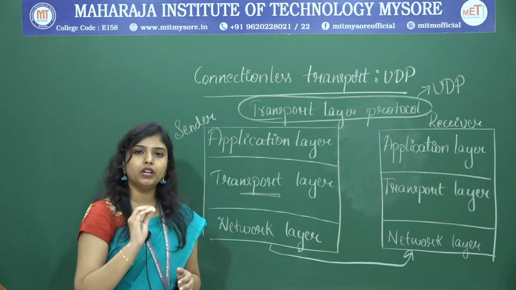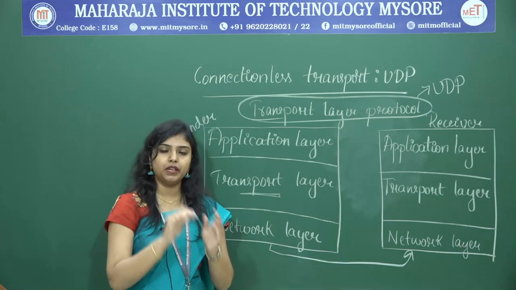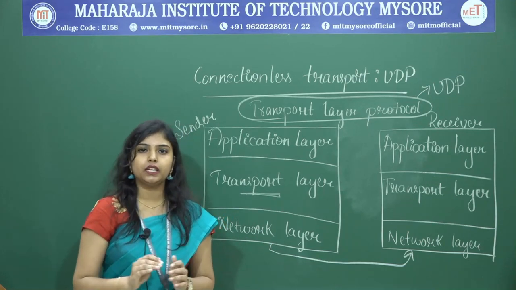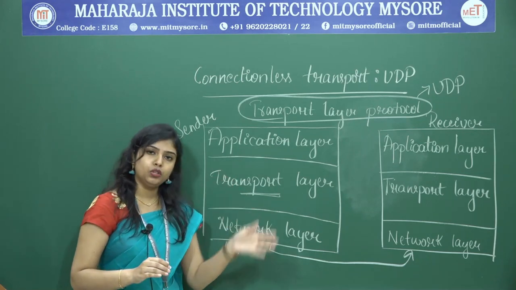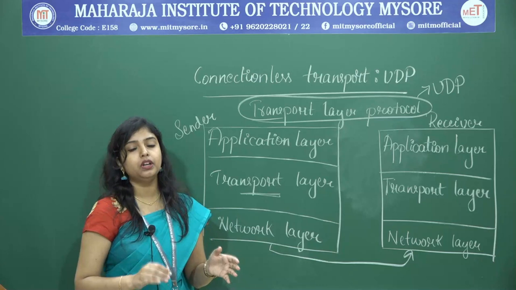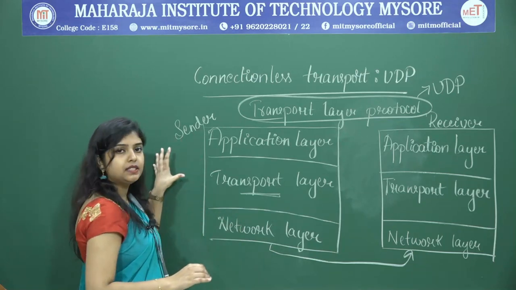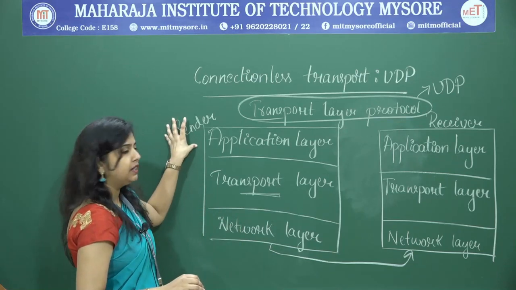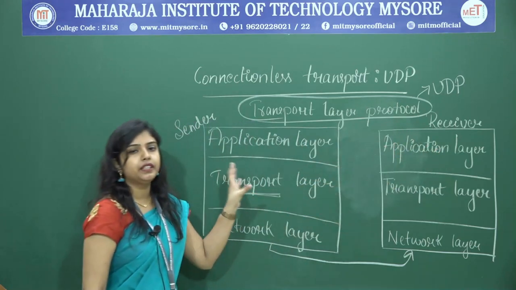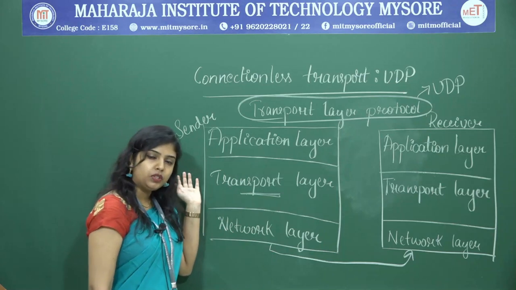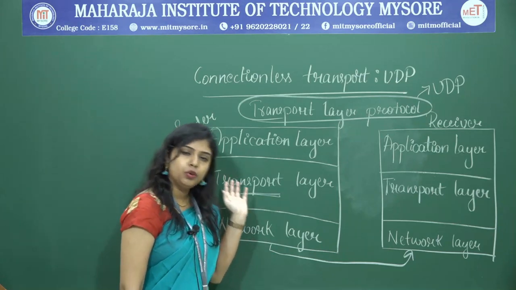That means using port numbers, we recognize the application running on a host uniquely, isn't it? That is why it adds source port number and destination port number to identify which application is the sender and which application is the receiver.